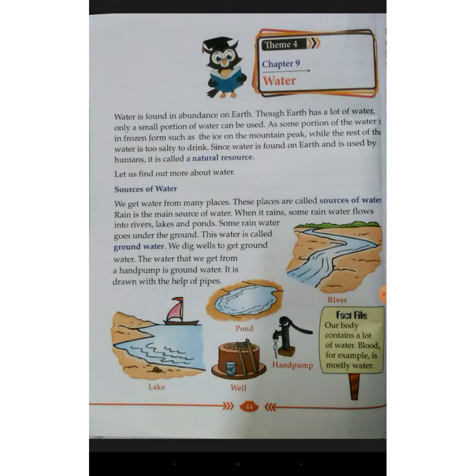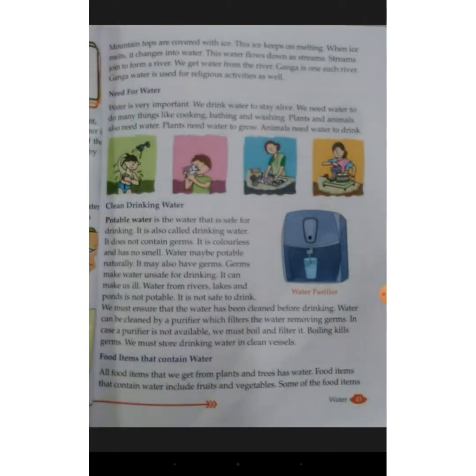Now go to the next page. Mountain tops are covered with ice. This ice keeps on melting. When this ice melts, it changes into water. This water flows down through the streams and joins the rivers. We get water from the river. Ganga is one such river. Ganga water is used for various religious activities, as we call the water of Ganga very holy.